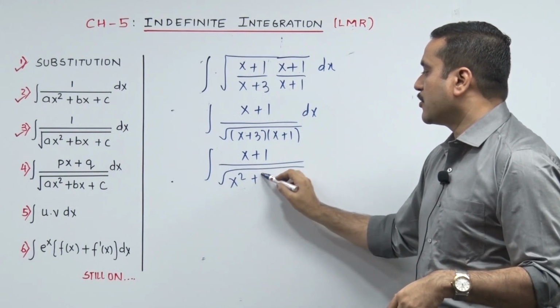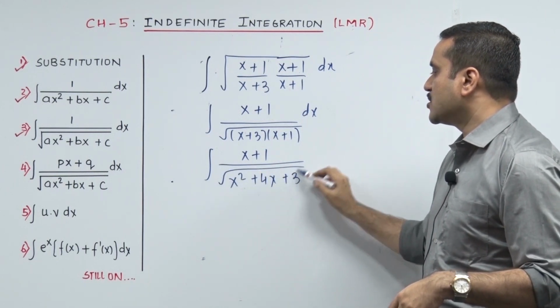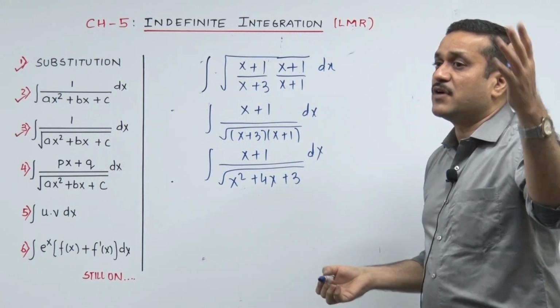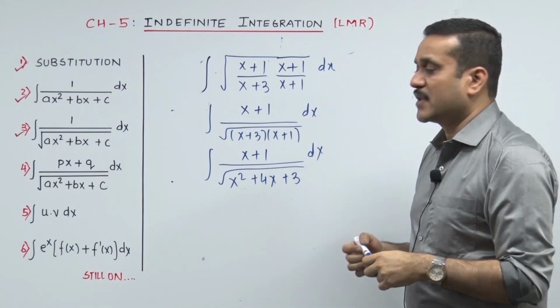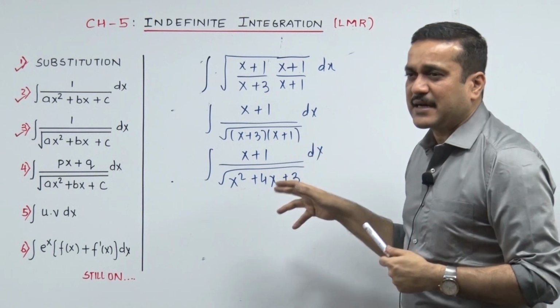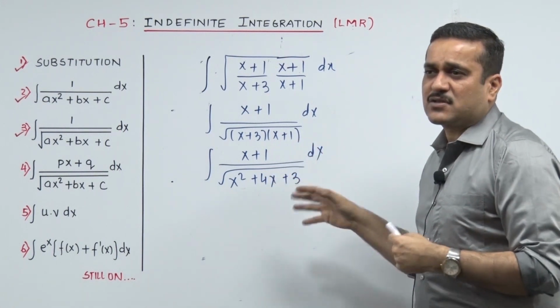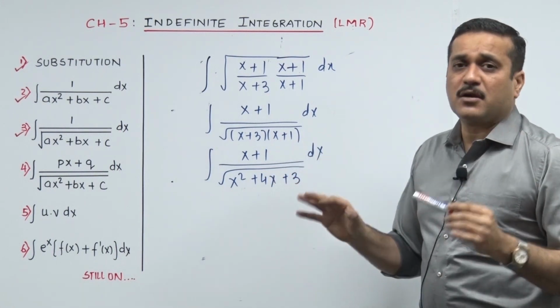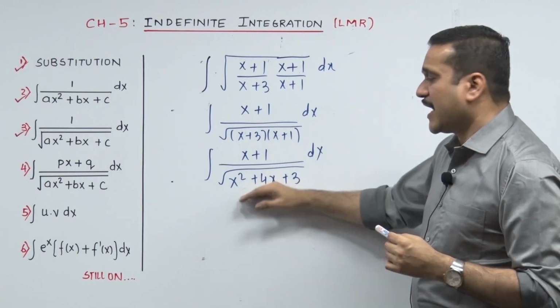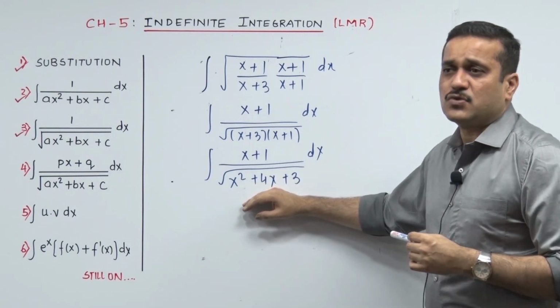If you open the bracket, you are going to surely see x square plus 4x plus 3, check. And my one simple suggestion: when you are opening the bracket, take extreme care and remember your God, because if that goes wrong, you are in soup.